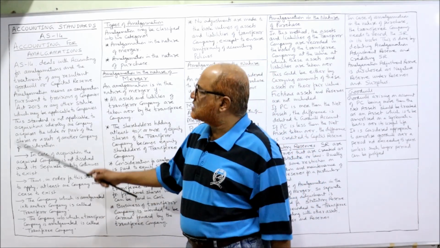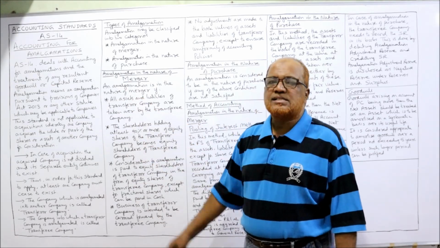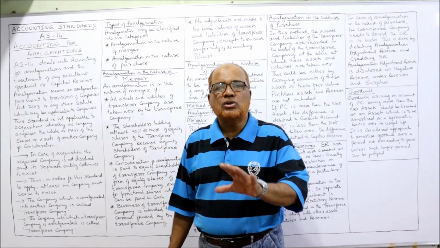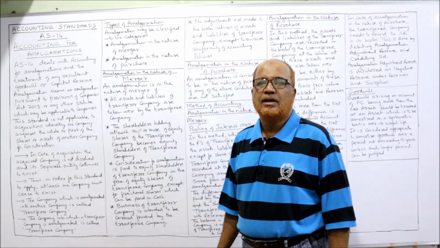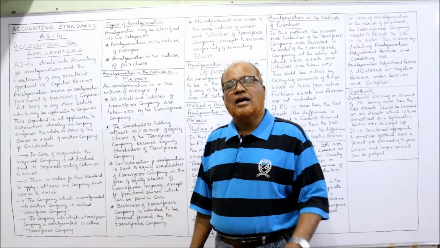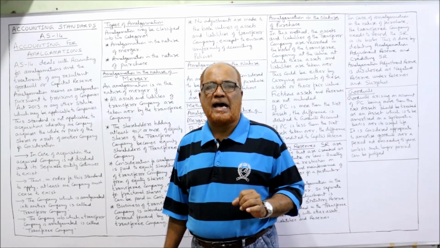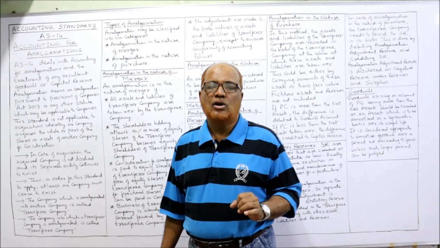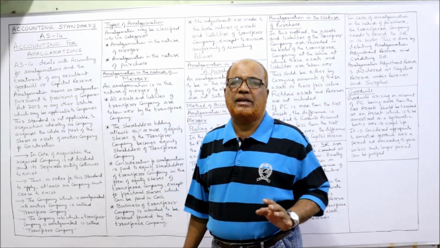Now first of all, we discuss the meaning of the term amalgamation. Accounting standard AS 14 has not clearly given the meaning of the term amalgamation. It says amalgamation means amalgamation according to the provisions of the Companies Act 2013 or any other relevant statute relating to companies.